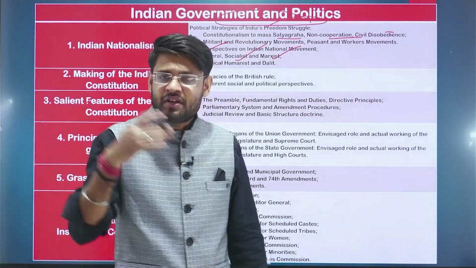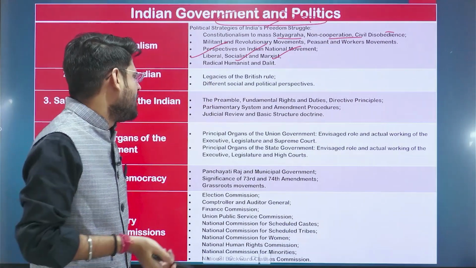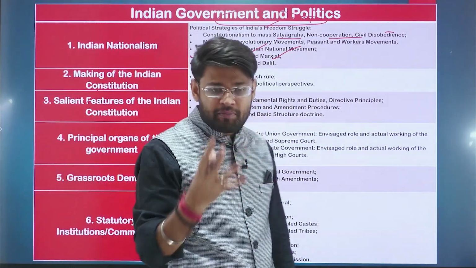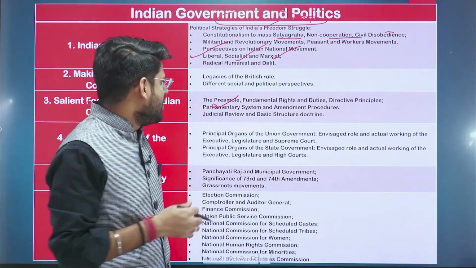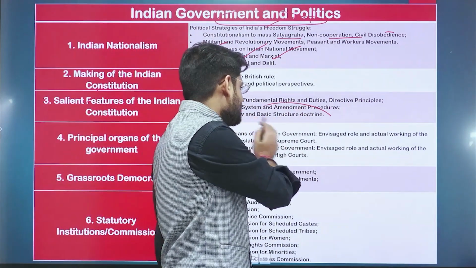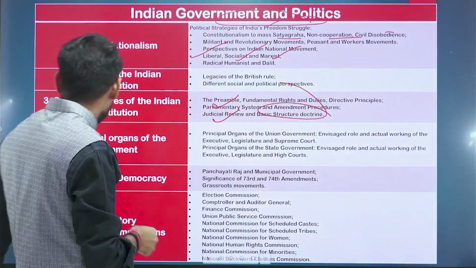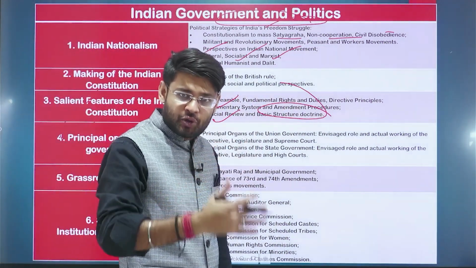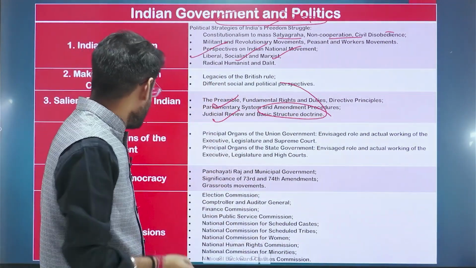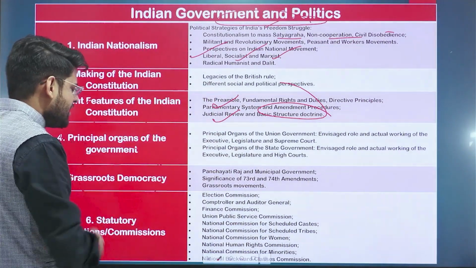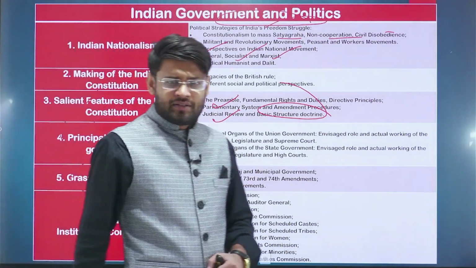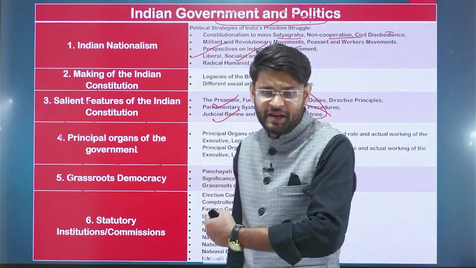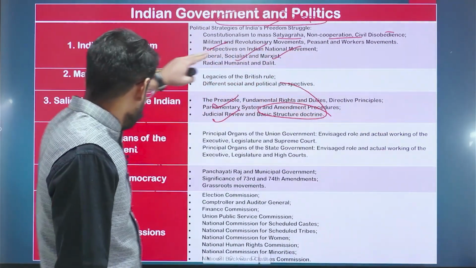Fundamental rights, fundamental duties, DPSPs, what is the parliamentary system in India, what are the amendment procedures in the Indian constitution, what is judicial review, what is the basic structure doctrine. So we'll cover all these. What are the principal organs of the government, legislative, executive, judiciary, and how all these function. Grassroots of democracy, Panchayati Raj, right, 73rd Amendment 1992, Municipal Corporation, 74th Amendment 1992. We will see all these important things.